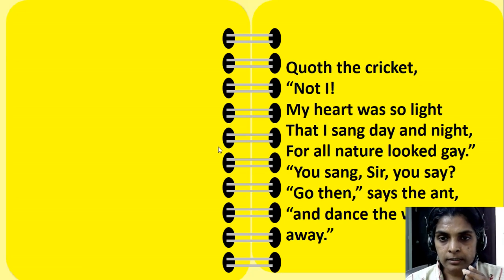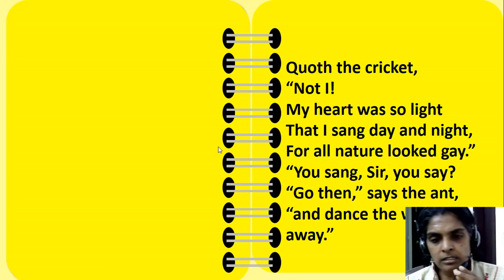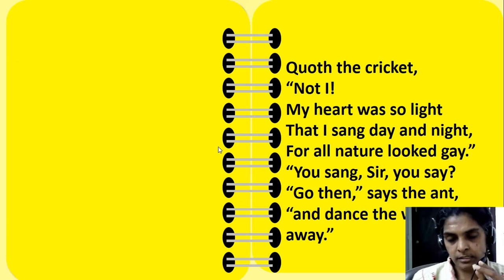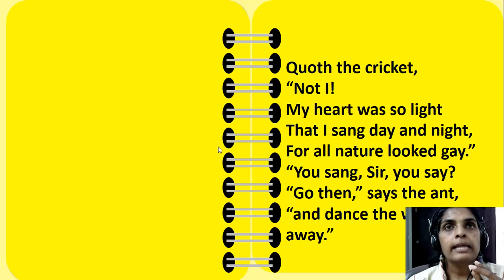Quoth the cricket, not I. My heart was so light that I sang day and night. For all nature looked gay. You sang, sir, you say? Go then, says the ant, and dance the winter away. So now the ant is very angry with him. Cricket is telling, no, not me. I didn't save anything. Because all day and night the weather was so good, nature looked gay, means happy. Nature was so beautiful, so I was singing day and night.